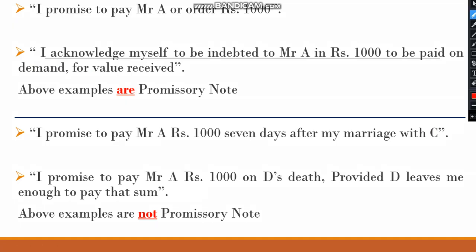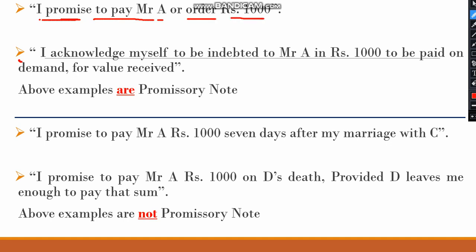Now let us see some examples of promissory note. Whenever you are going to give a promissory note to seller, in that note you have to mention the word promise, and that note should be unconditional. Let us see the first example: I promise to pay Mr. A or to the order rupees 1000.